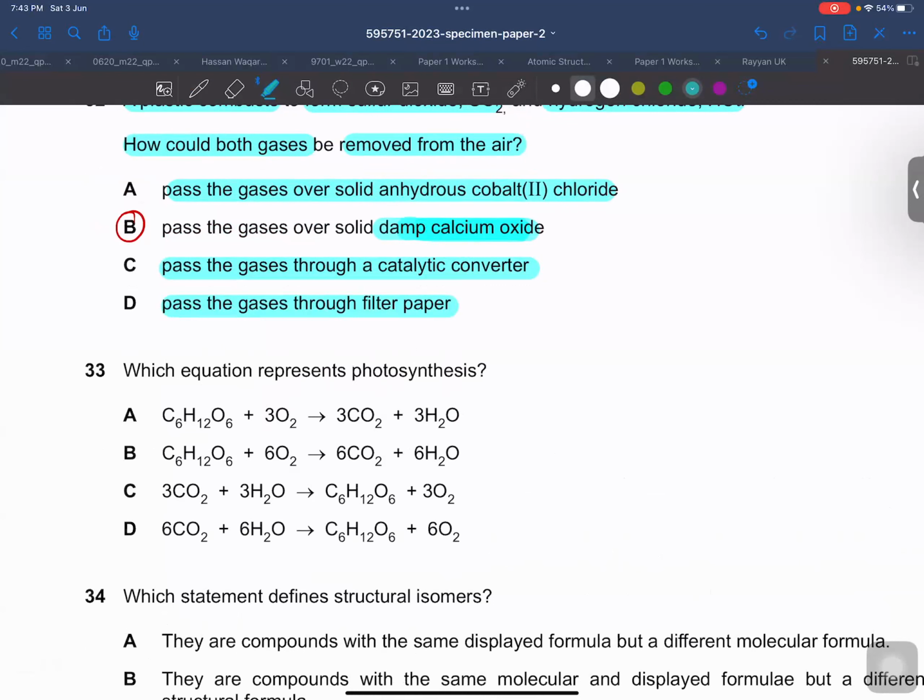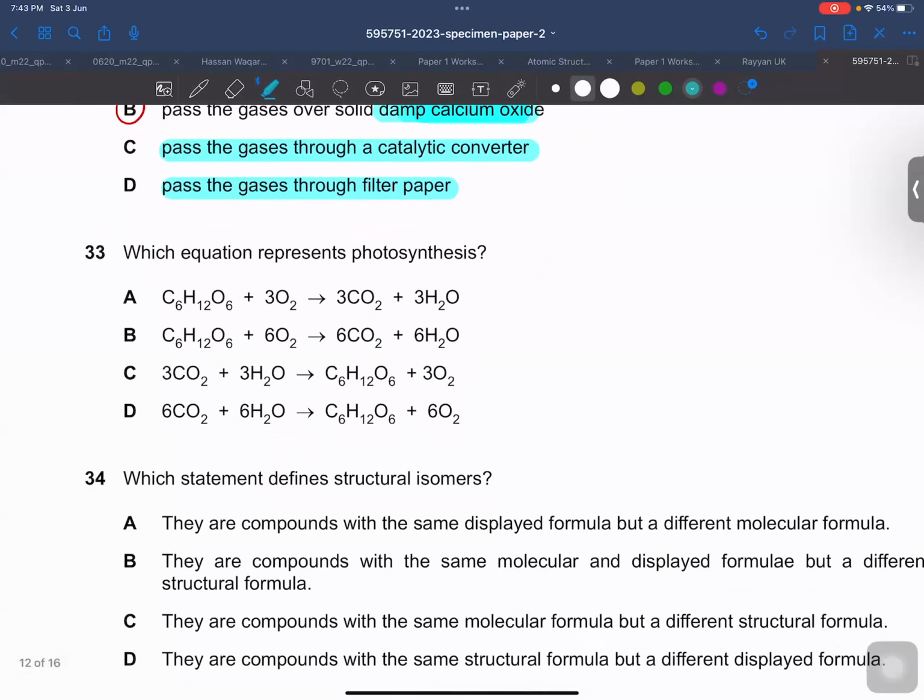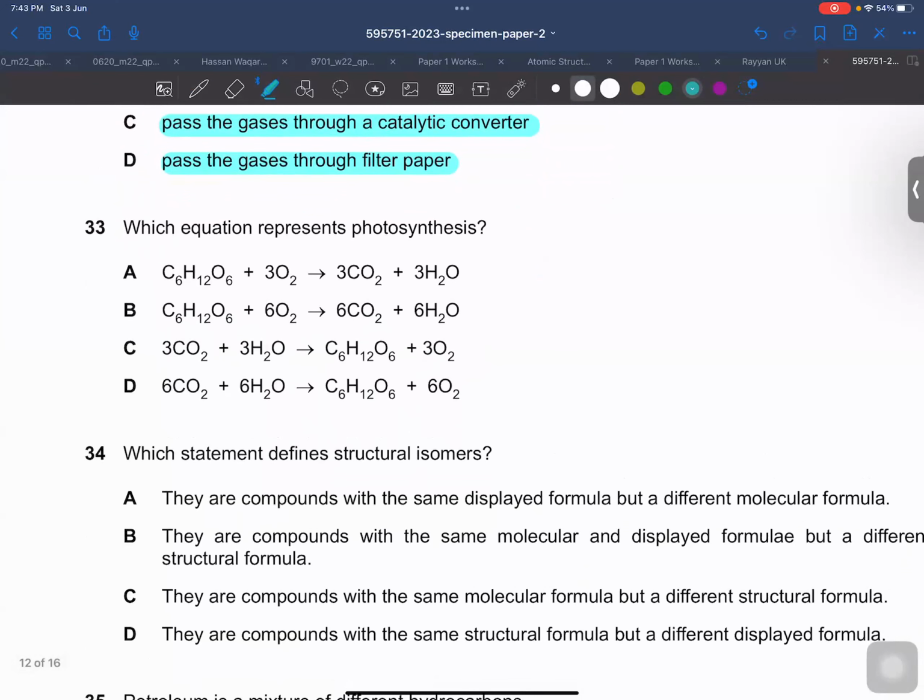Catalytic converter kin gases ke liye use hota hai? A catalytic converter is used to remove nitrogen monoxide and carbon monoxide present in our car engines, and it can also remove the unburned hydrocarbons present in our car engines, right?